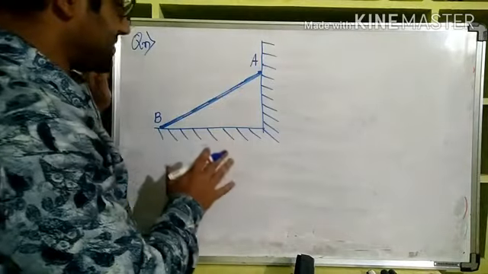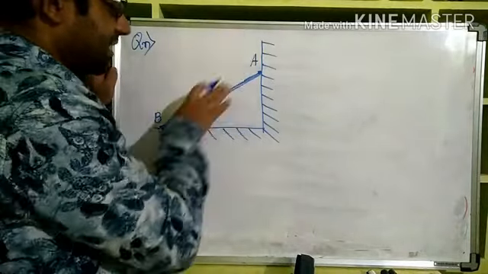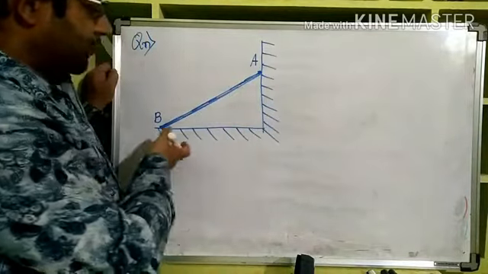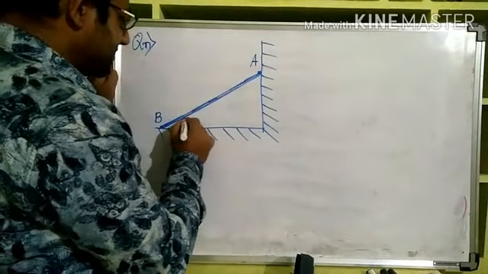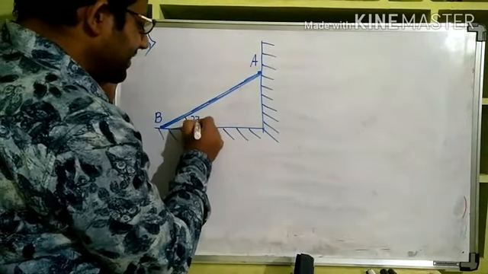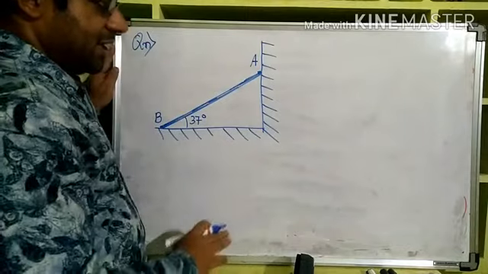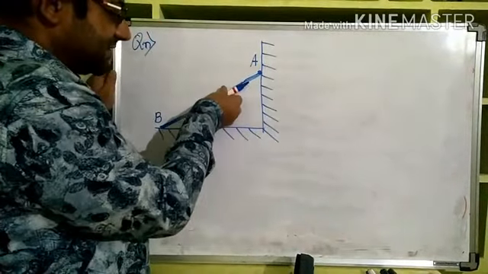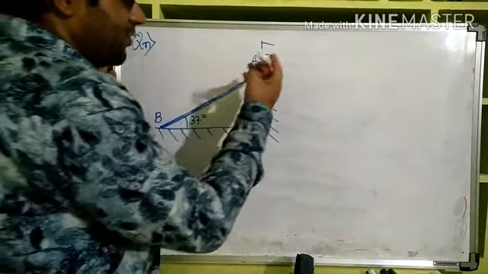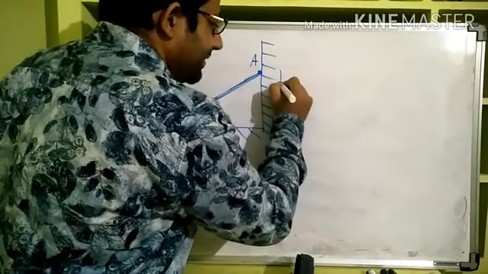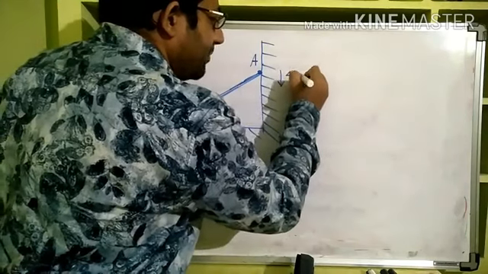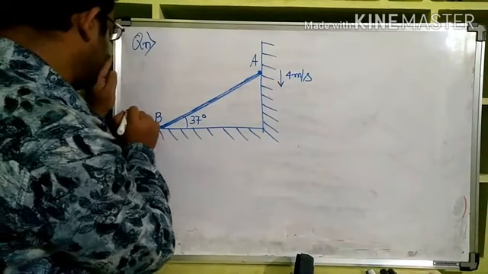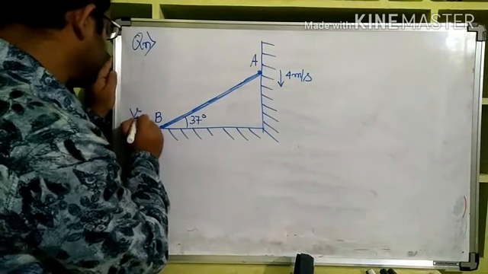Now let us take up this question where it says a ladder is leaning against a wall. Okay, this is the wall, this is the floor. A ladder is leaning against a wall such that it is making 37 degree with the horizontal. Now if the tip A is just falling like this gradually. Okay, now if the tip A is coming down with speed 4 meter per second, with what speed the tip B will move towards the left is the question.